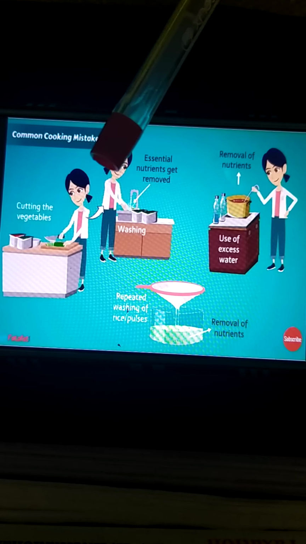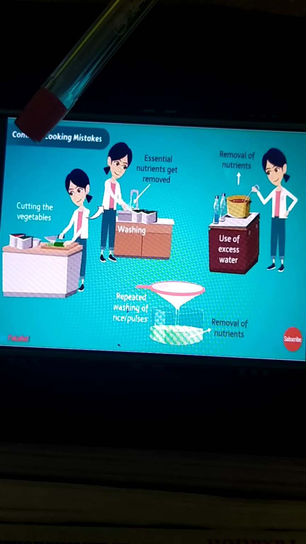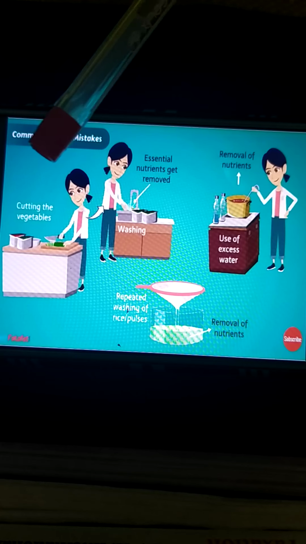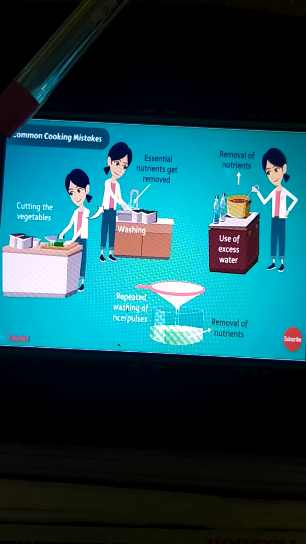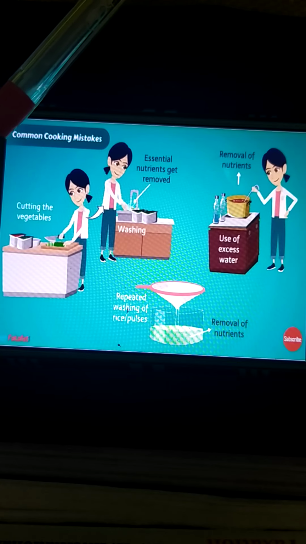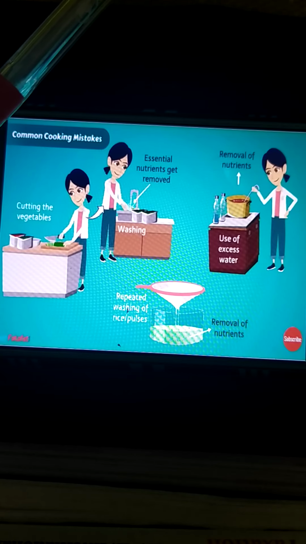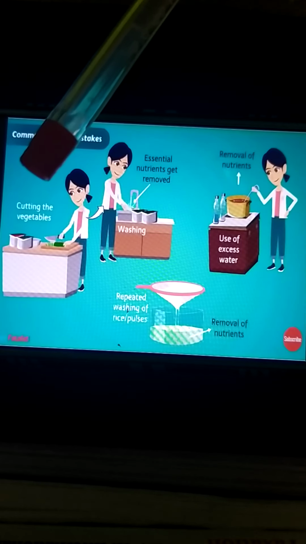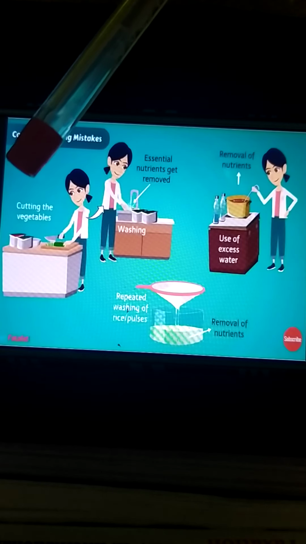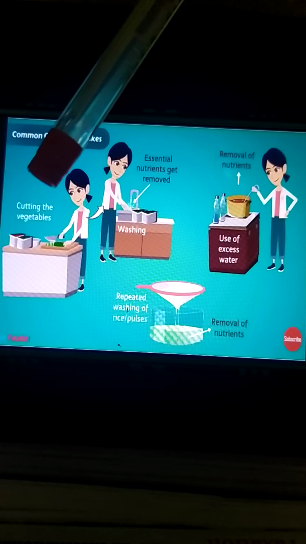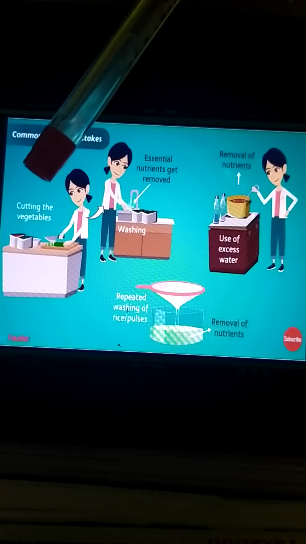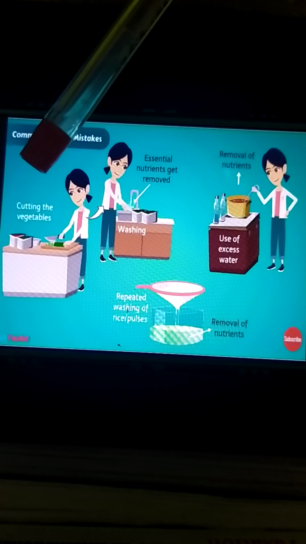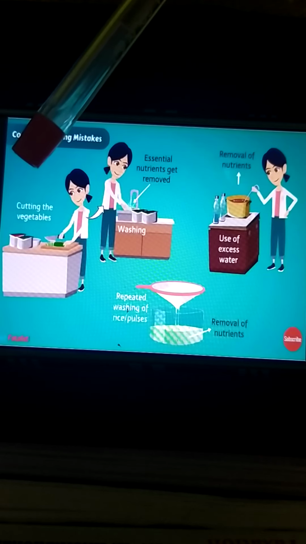So here we can see some of the mistakes that some people make, or that you should be aware of. Some nutrients get lost in the process of cooking and preparation. If vegetables and fruits are washed after cutting or peeling them, it may result in the loss of some vitamins. The skin of many vegetables and fruits contains vitamins and minerals.